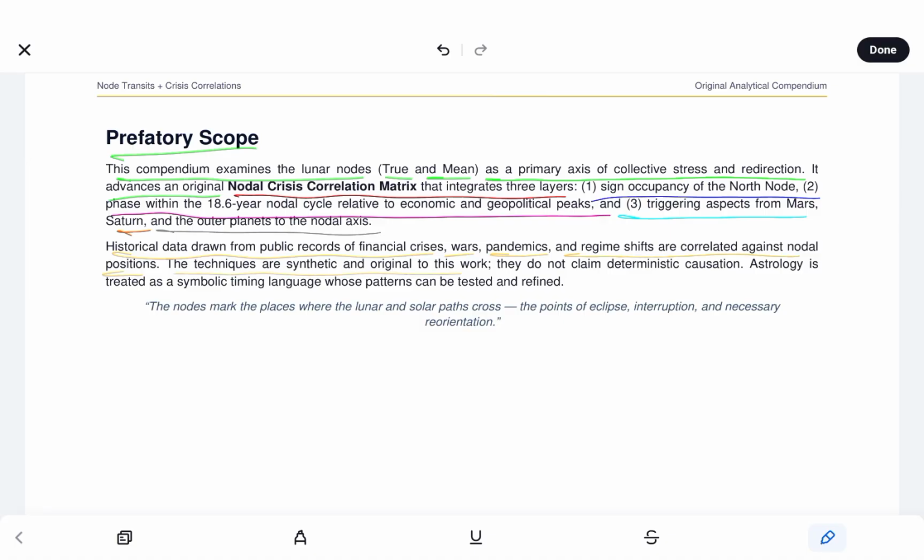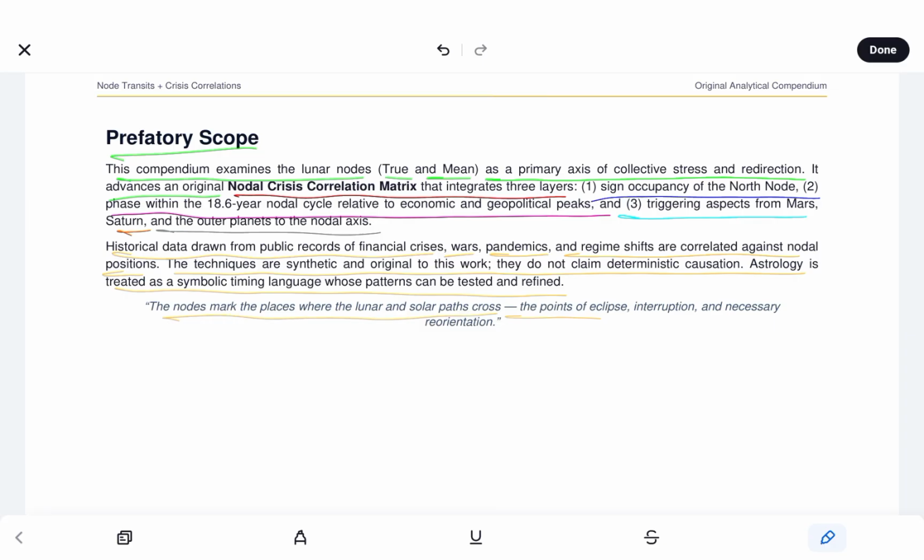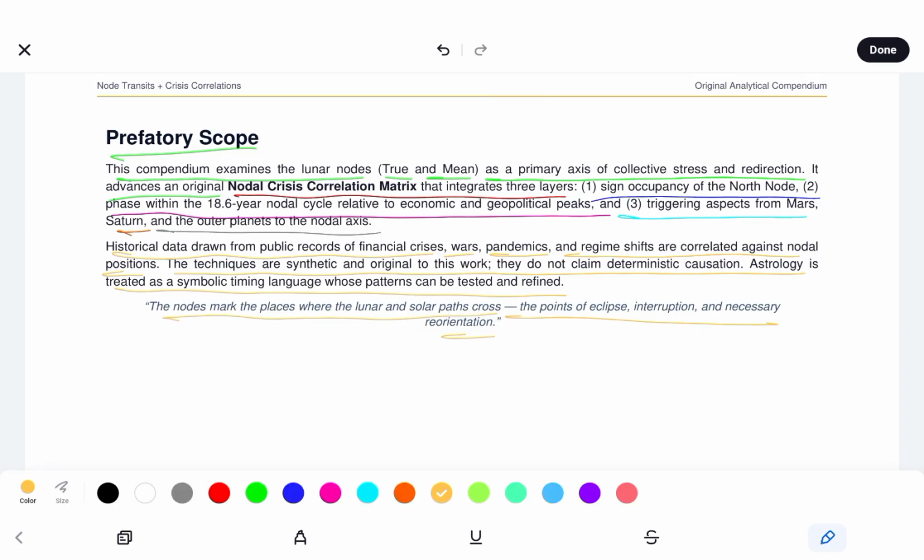The techniques are synthetic and original to this work. They do not claim deterministic causation. Astrology is treated as a symbolic timing language whose patterns can be tested and refined. The nodes mark the places where the lunar and solar paths cross, the points of eclipse, interruption, and necessary reorientation.